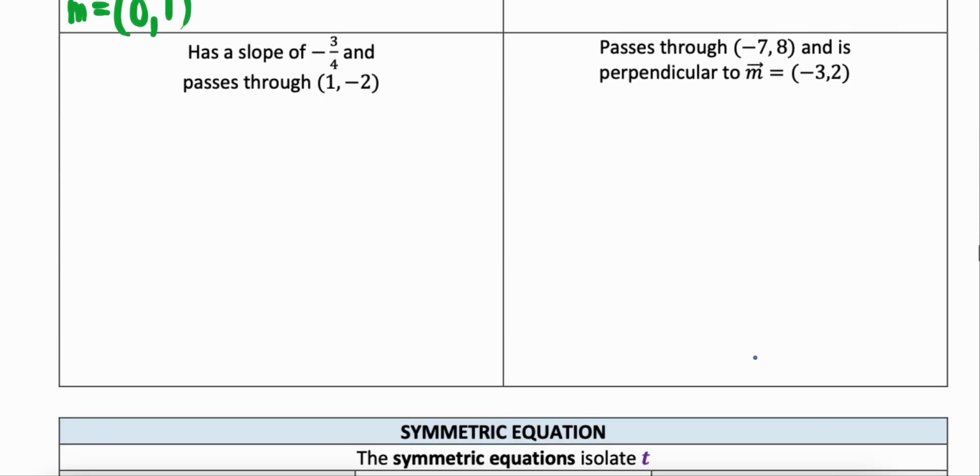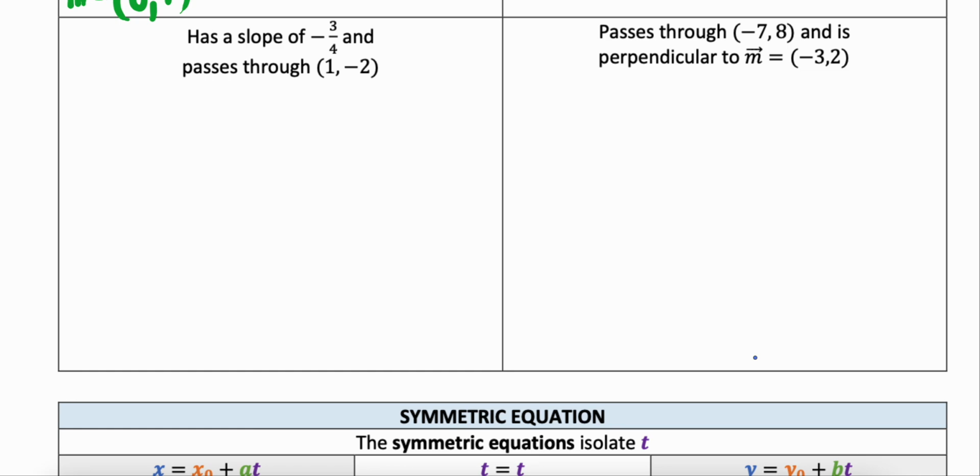What if I wanted to now write an equation for a line that has a slope of -3/4 and passes through the point 1, -2? So -3/4, I can put that negative in the numerator or the denominator. Doesn't quite matter. I'm going to go ahead and throw it in the numerator. Okay, so my slope is -3/4, which means my direction vector is 4, -3. If I put the negative in the denominator, my direction vector would be -4, 3. Doesn't matter, they're scalar multiples of each other.